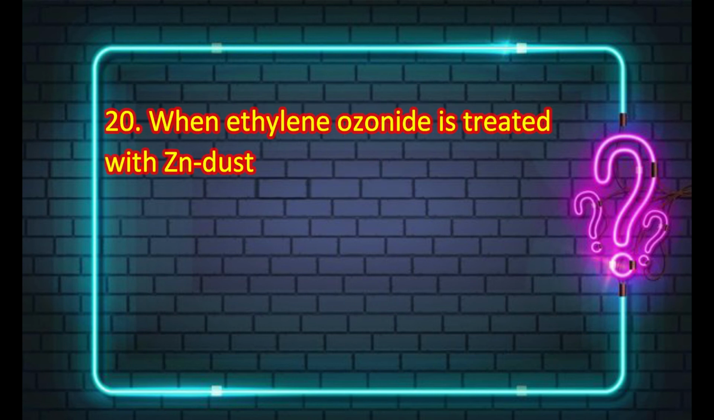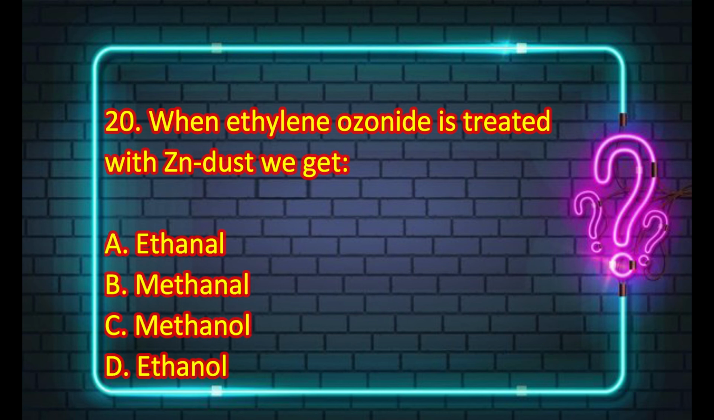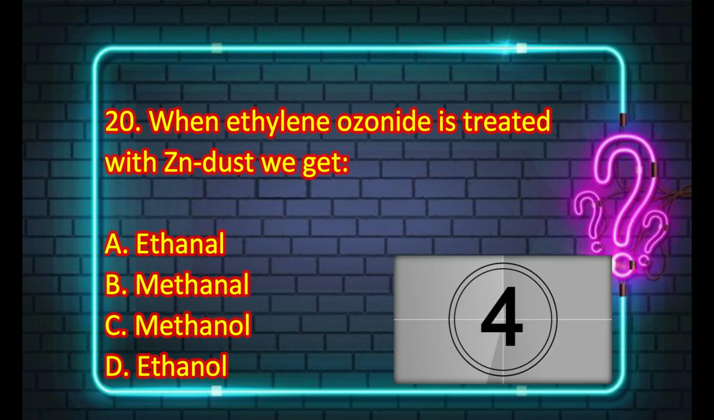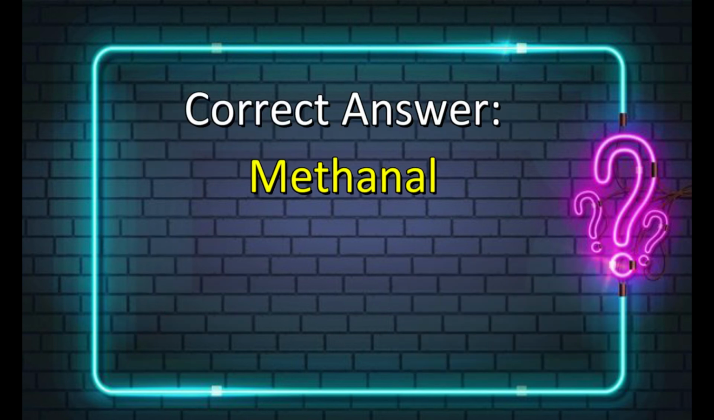Next and the last MCQ is about when ethylene ozonide is treated with zinc dust we get ethanol, methanol, methanal or ethanal. And the correct answer is methanol.